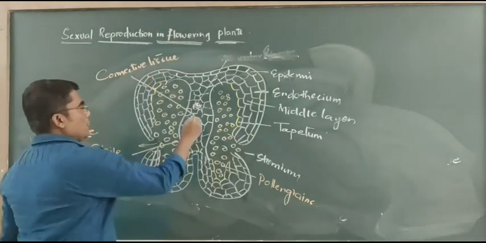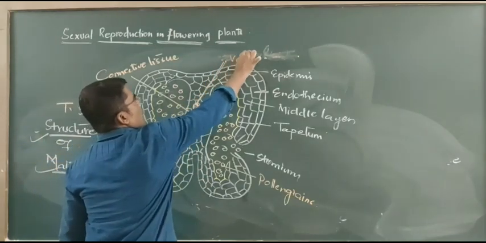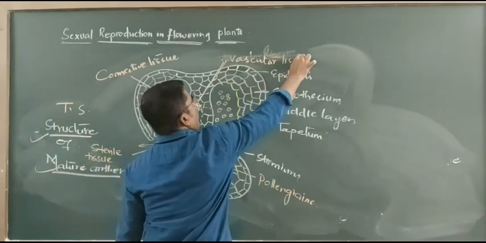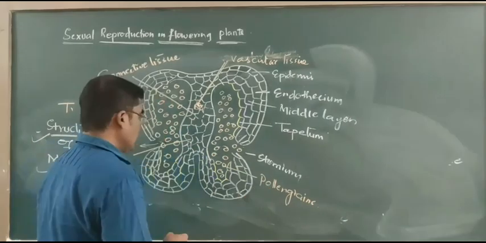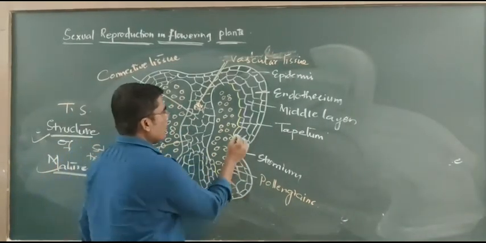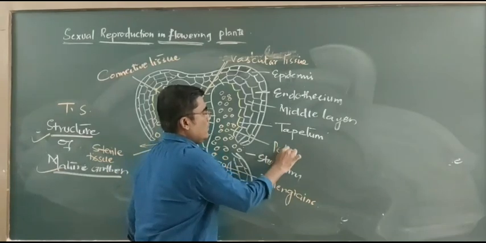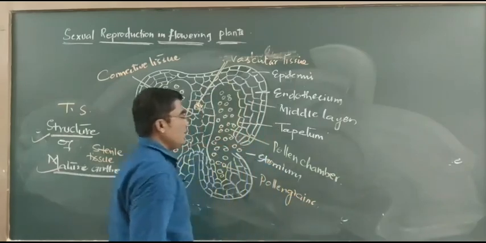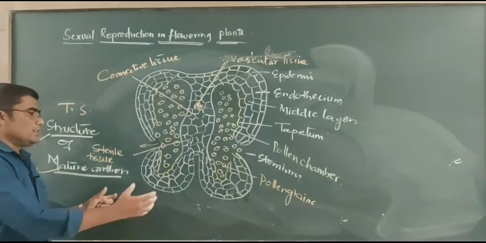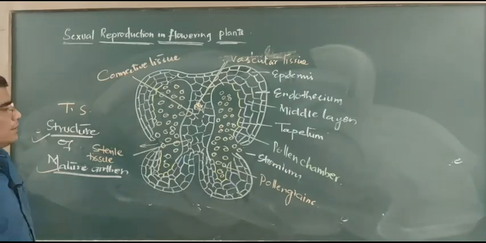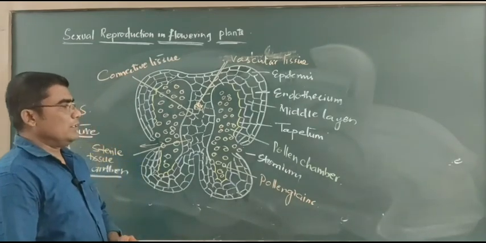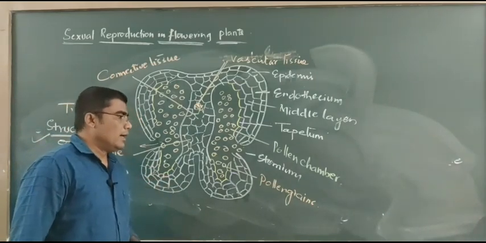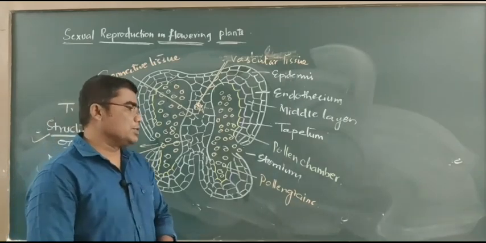Here you can show the vascular tissue, and also you can label the pollen chamber. Like that, this is about the labeling, and this is the structure of the mature anther. Please remember, in this session we discussed the structure of a stamen, the structure of the young anther and the structure of the mature anther. In the next class, we will continue with microsporogenesis.